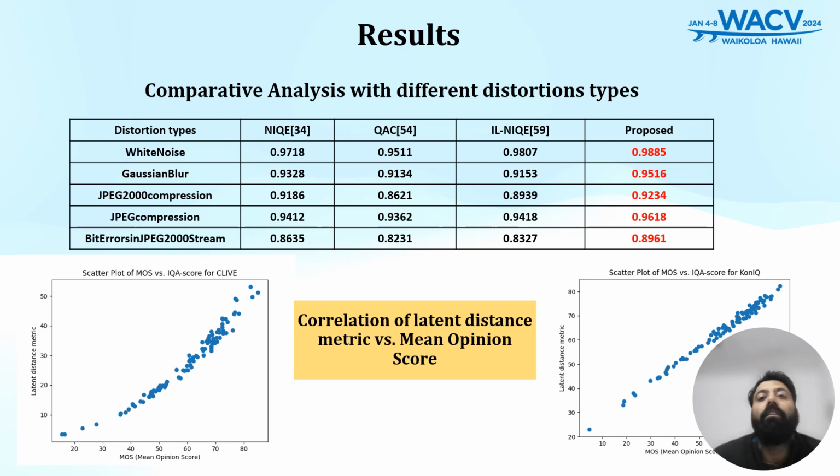We also conducted the performance evaluation of our proposed framework for different distortions and compared it with some opinion-unaware methods. As is clearly visible from the table, our proposed framework can handle diverse and complex distortions. From these graphs between our proposed latent distance metric and the mean opinion score of two different datasets, it is clearly visible that our proposed latent distance metric is highly correlated with the subjective quality score.